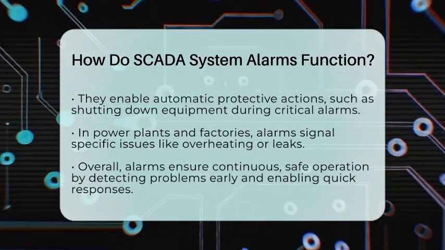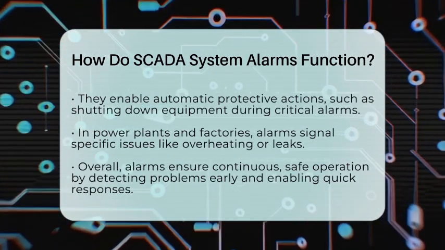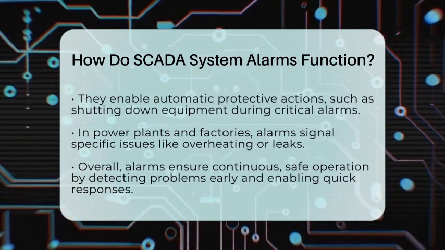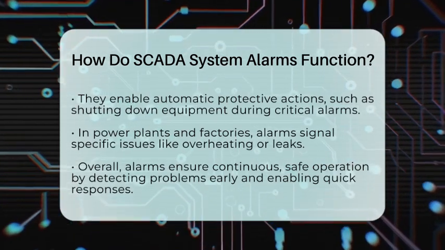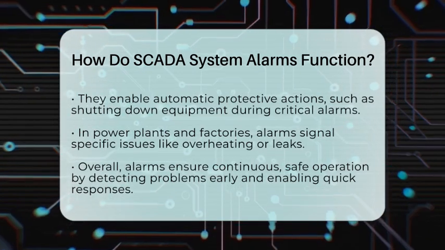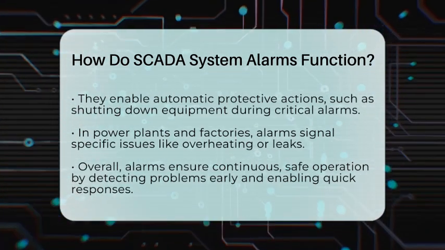So, in simple terms, SCADA system alarms work by constantly checking data from equipment, detecting when something's wrong, and alerting operators instantly. They help keep everything running safely and smoothly, making sure problems are caught early and handled quickly. This is a key part of how automation and control systems keep our power and industries working efficiently.